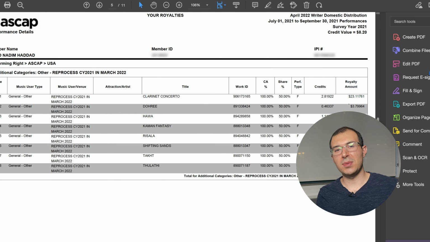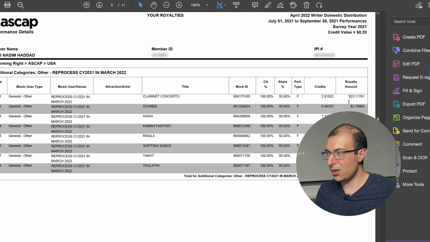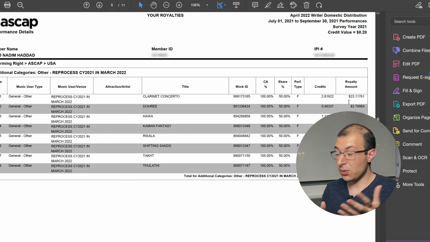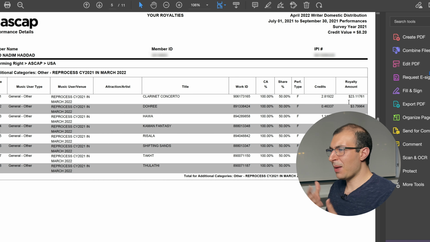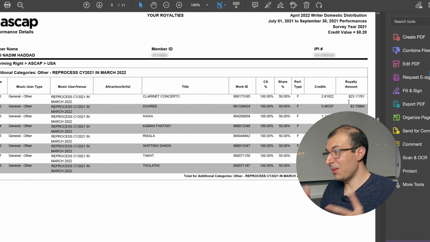Wow. Now I think what happened here is that this is a reprocess, which means that there was some mistake that happened in a previous statement. So typically I would earn a lot more for a big clarinet concerto, and I believe I did earn a lot more money in previous statements from this piece, because this money is being paid out now in spring 2022, but this piece was actually premiered in early 2020, in January 2020, in fact. So I think what's happening is that there are some extraneous funds trickling in. I'm not going to complain. That's money in my pocket.